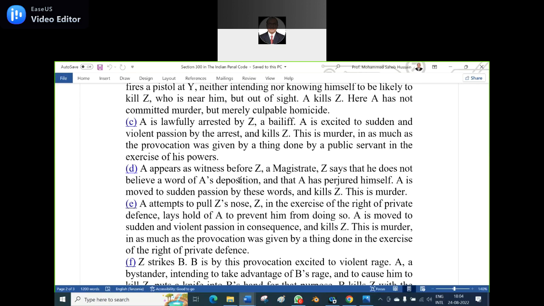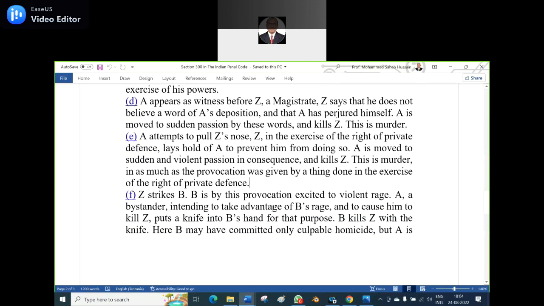Either he kills with a club or a cane or a stick or a blunt knife or a revolver or a sword. Is it clear? Yes, sir. So it does not amount to provocation, as it was given by a thing done in the exercise of the right of private defense.